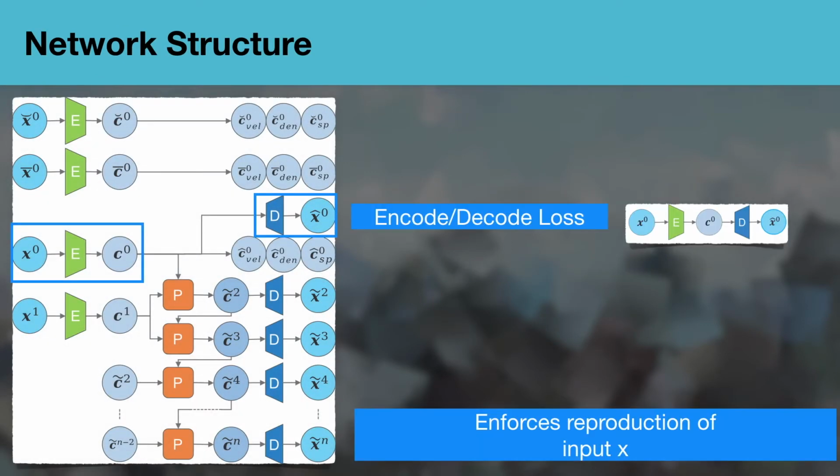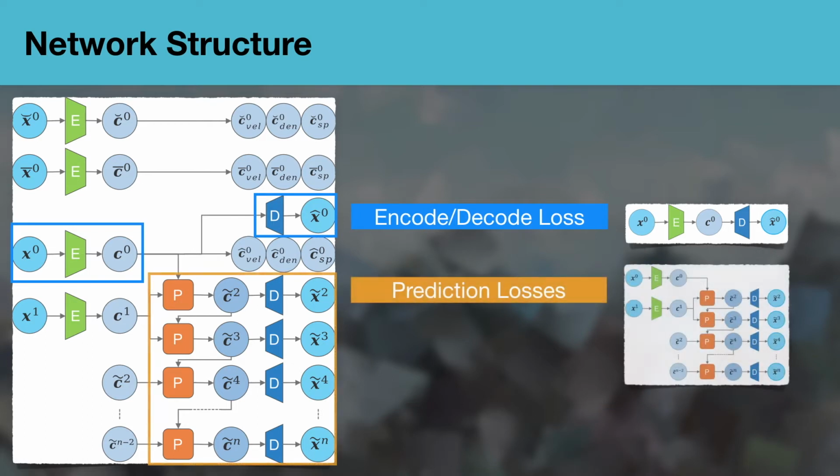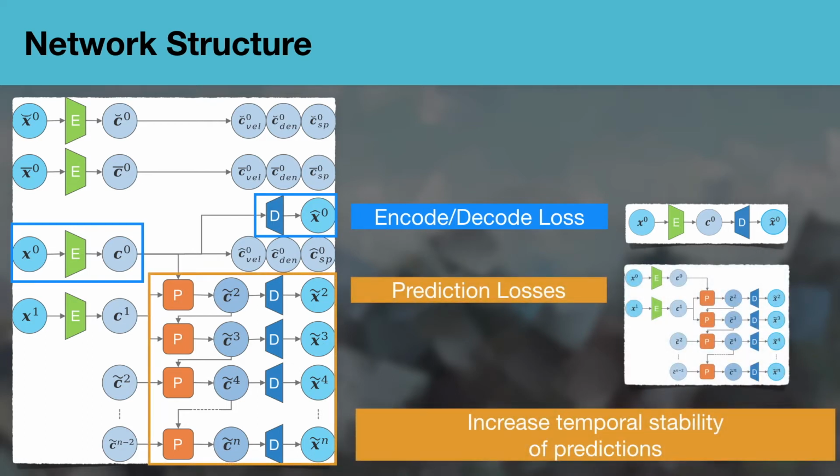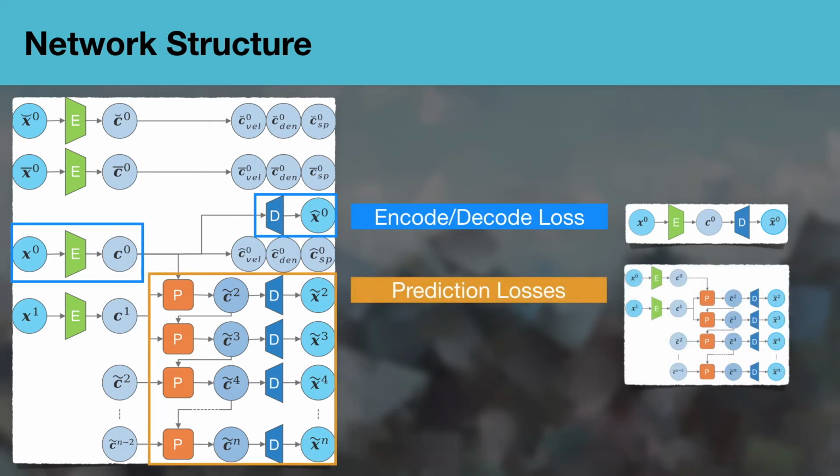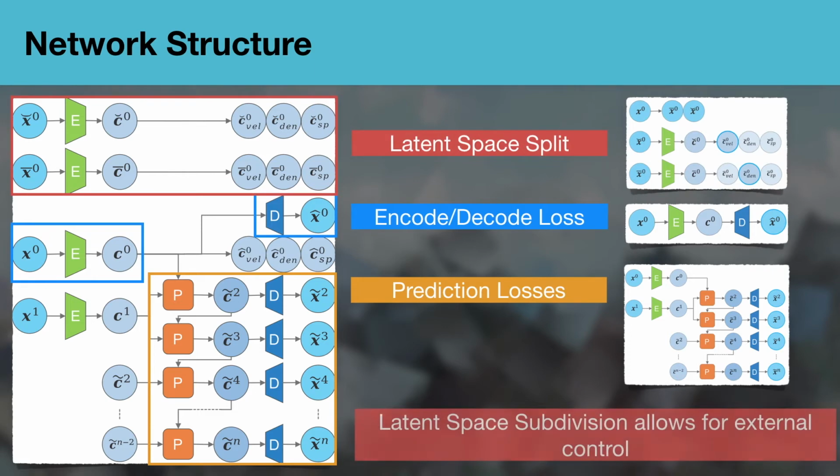The autoencoder enforces spatial compression and yields our latent space domain C. The second part is the prediction loss. This includes our temporal prediction network that advances the state of the simulation in time by iteratively predicting the next time step based on the last predictions. The last part is our latent space split. This loss enforces the separation of input quantities, velocity and density in the latent space domain C.